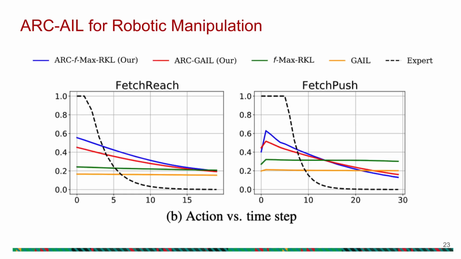We visualize the action magnitude coming from different methods. The black dotted curve comes from the expert, which initially executes high magnitude actions, and as it reaches closer to the goal, the action magnitude decays to 0. ARC algorithms shown in blue and red curves show a similar trend of decaying action magnitude, whereas standard actor critic algorithms shown in green and yellow curves show a nearly constant slope.